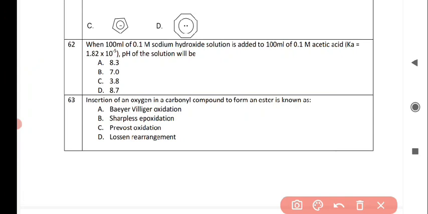Next question is when 100 ml of 0.1 molar sodium hydroxide solution is added to 100 ml of 0.1 molar acetic acid, pH of the solution will be, and the correct answer is option D, 8.7. Next question is insertion of an oxygen in a carbonyl compound to form an ester is known as, and the correct answer is option A, Baeyer-Villiger oxidation.